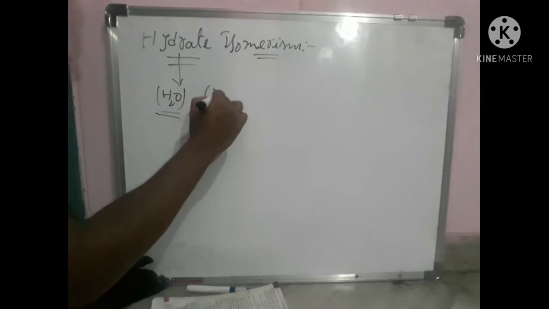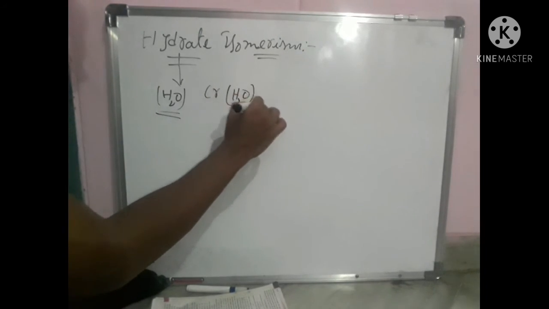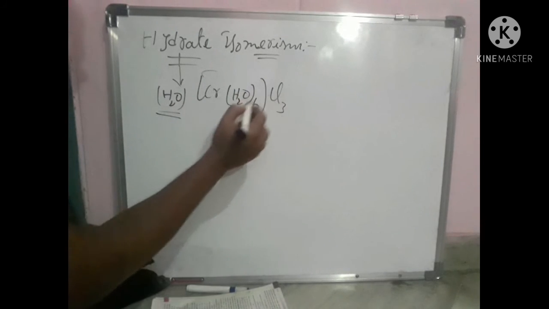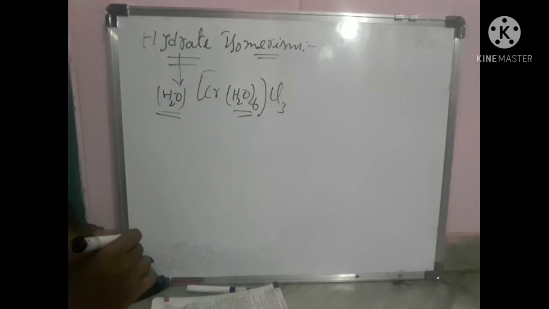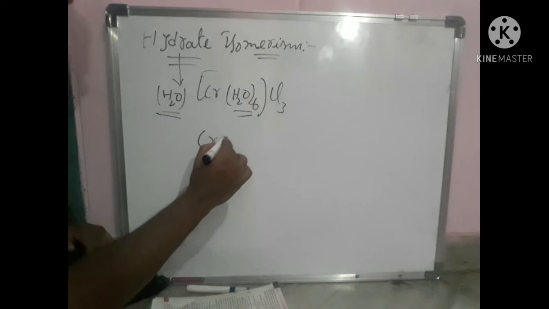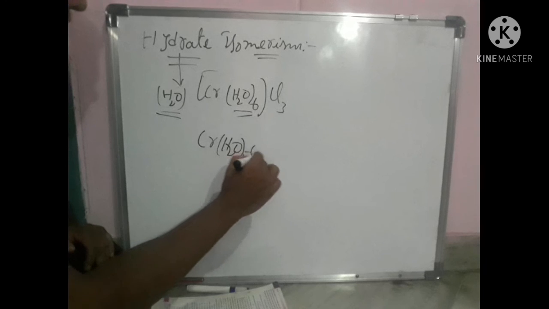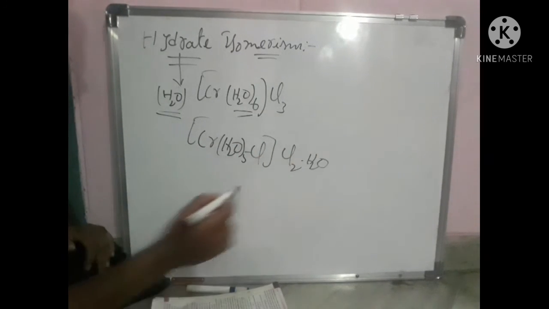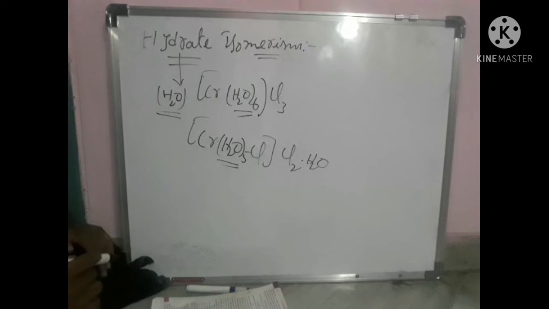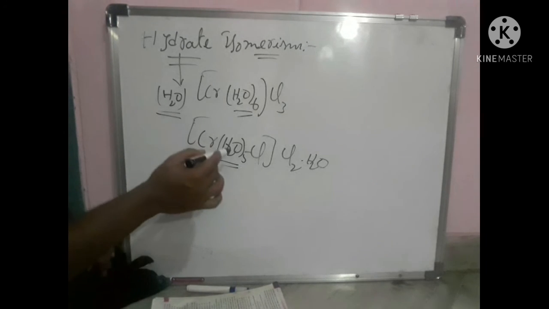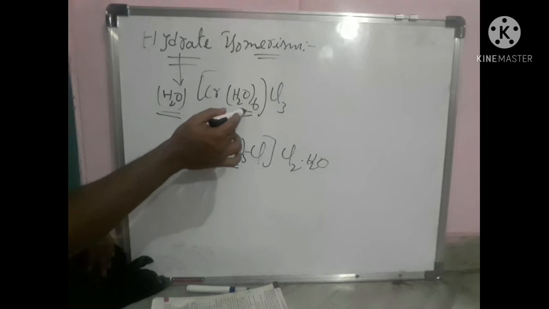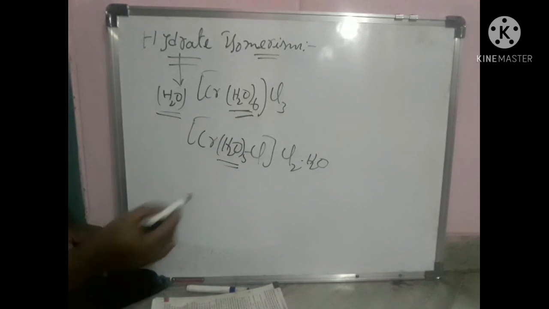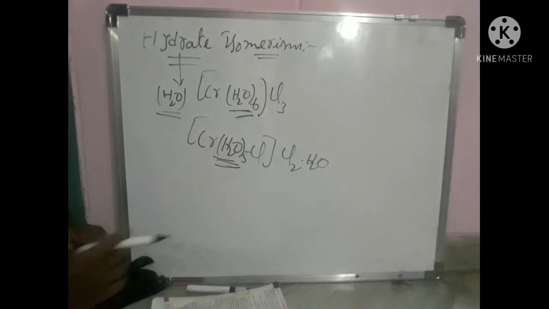For example, [Cr(H2O)6]Cl3, where 6 water molecules act as ligands, and [Cr(H2O)5Cl]Cl2·H2O, where 5 water molecules act as ligands. So it differs in number. This is called hydrate isomerism.